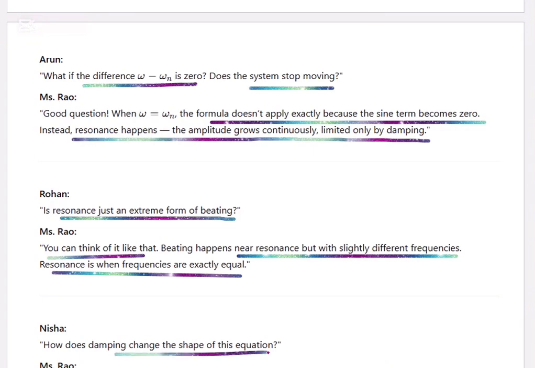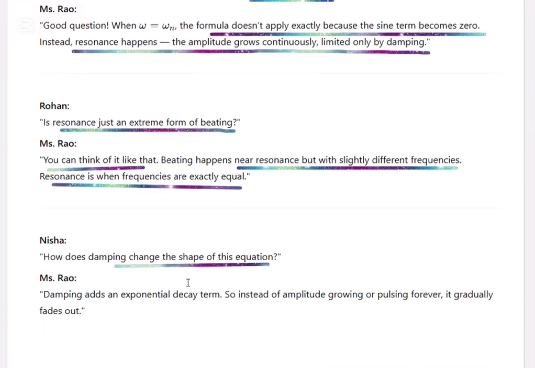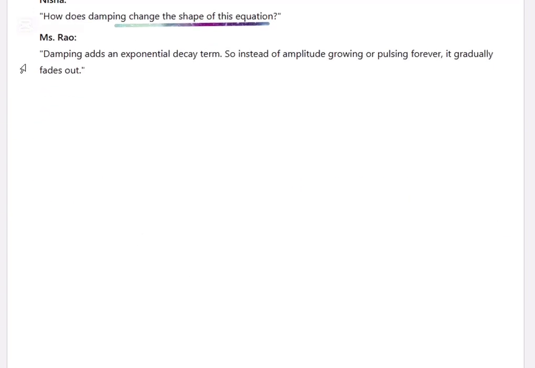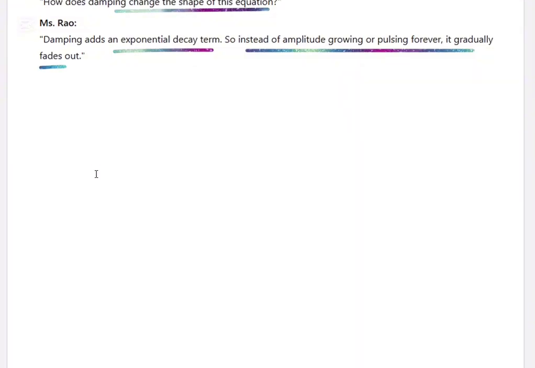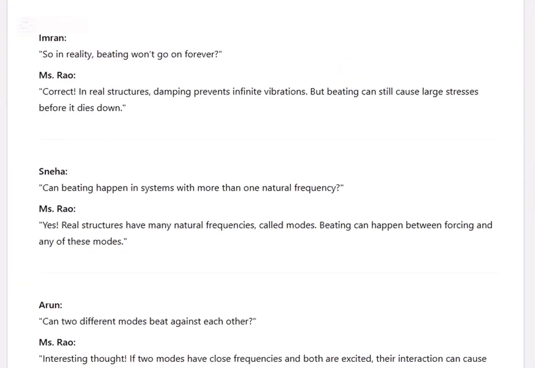How does damping change the shape of this equation? Damping adds an exponential decay. So instead of the amplitude growing or pulsing forever, it gradually fades out. So in reality, beating won't go on forever. In real structures, damping prevents infinite vibrations, but the beating can still cause large stresses before it dies down.